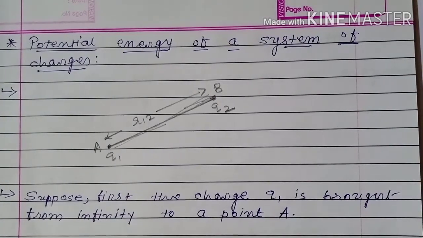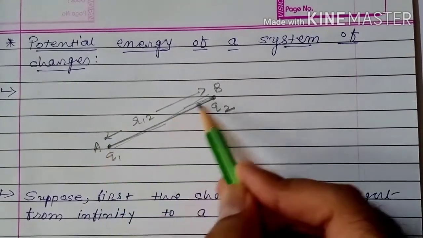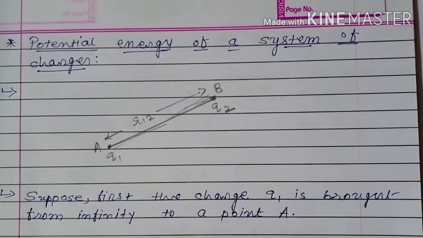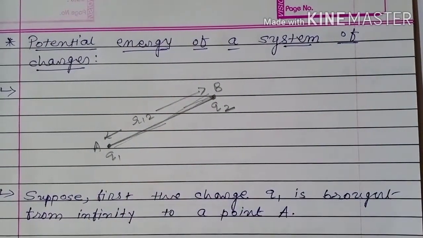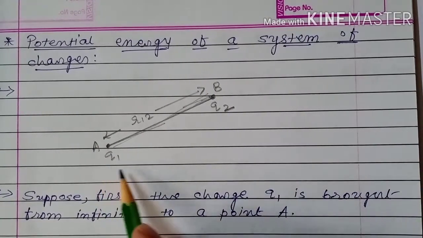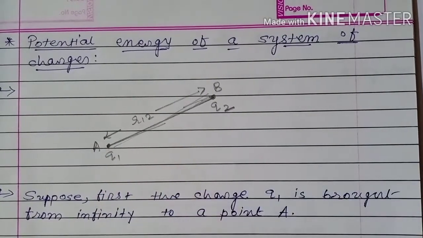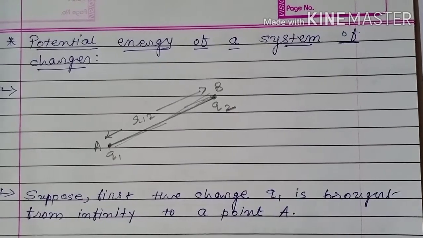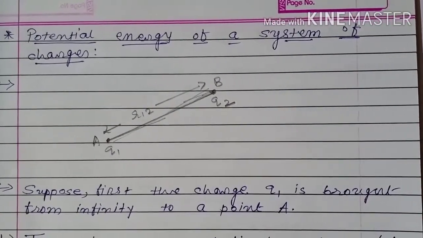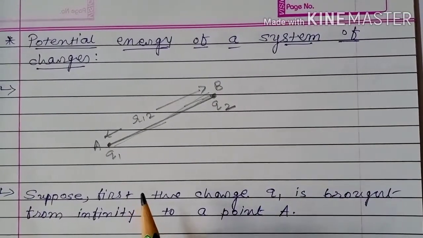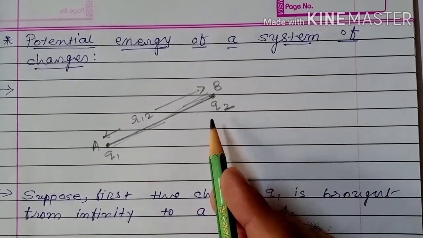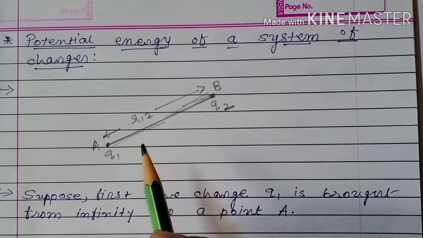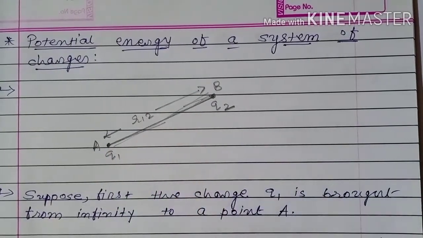Here I have considered 2-point charges which are separated by distance r12. And already we have obtained the formula of potential energy due to a system of two charges separated by some distance. What was the formula? U is equal to 1 upon 4 pi epsilon naught q1 q2, that is the product of these two charges, upon the distance between them, that is r12.